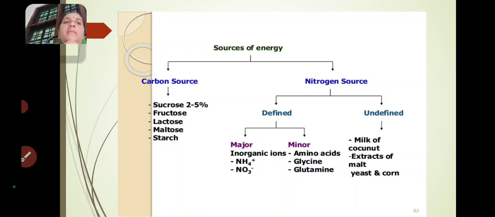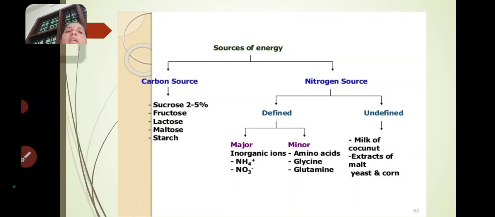So what are the major defined nitrogen sources? That point you have to know. Those are inorganic ions, NH4 plus, NO3 minus.